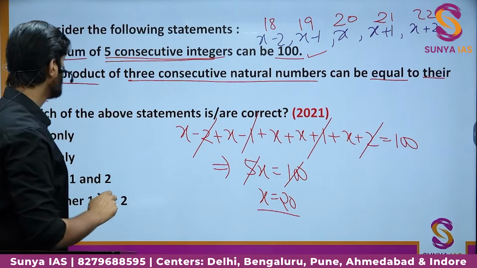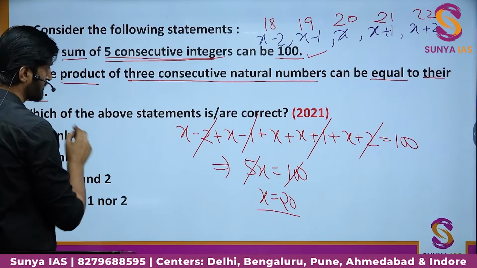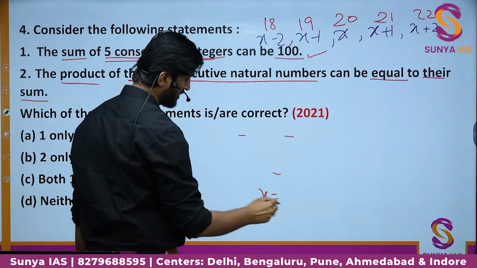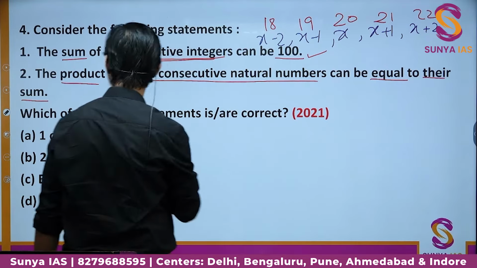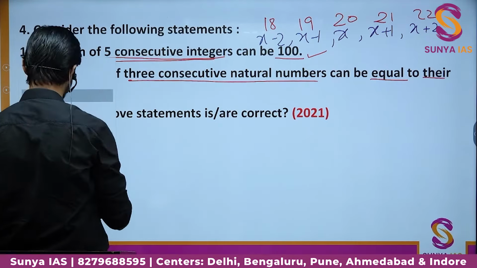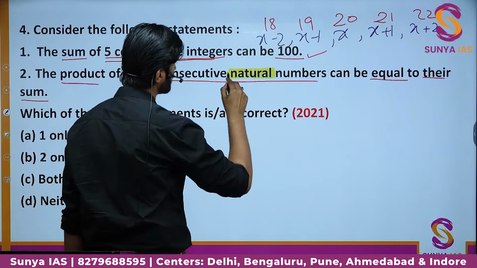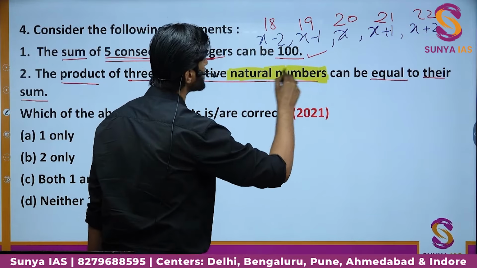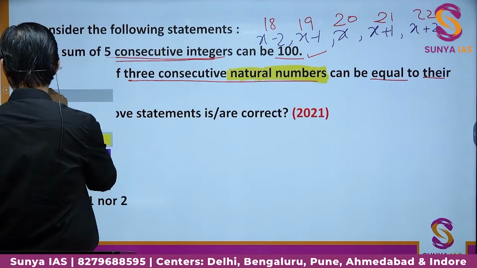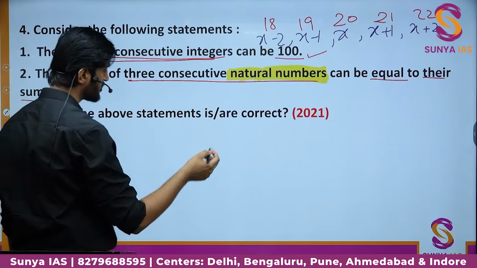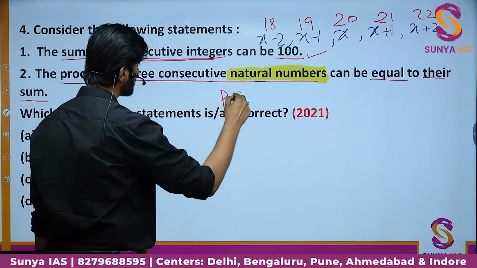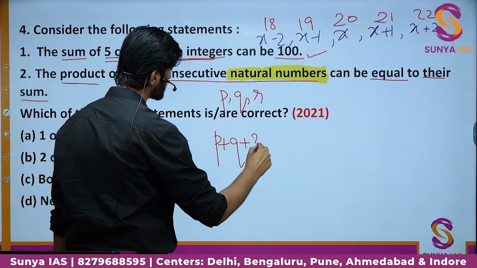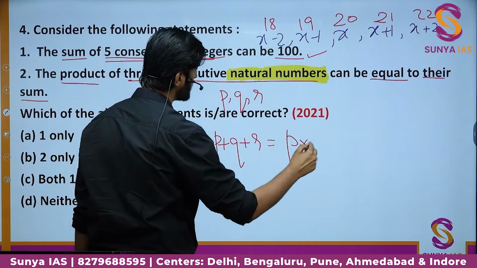So the question is saying 3 natural numbers. First, focus on the word natural numbers, whose sum is equal to their product. So suppose the 3 numbers are P, Q and R. It says that P plus Q plus R, the sum, is equal to their product, which is P into Q